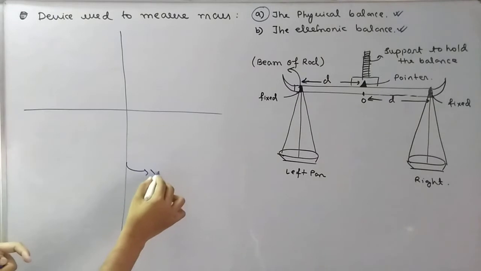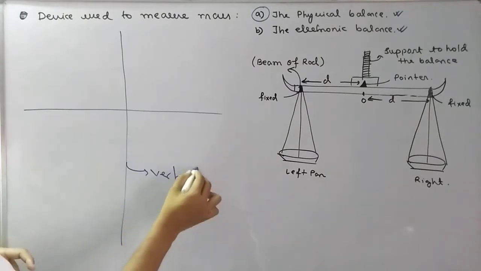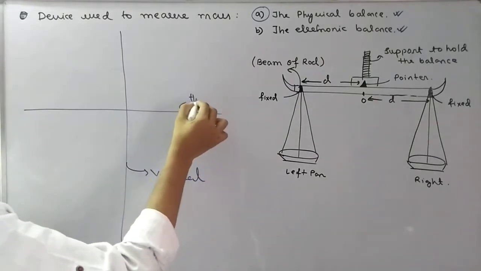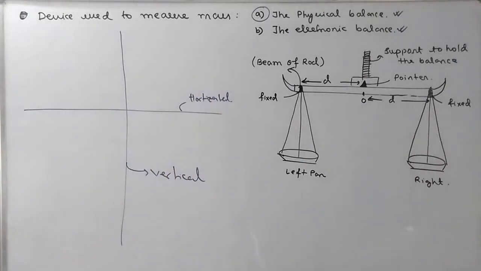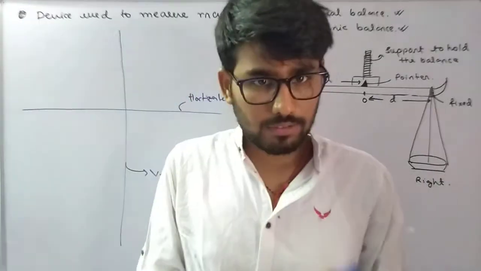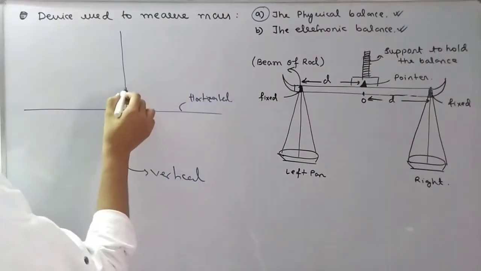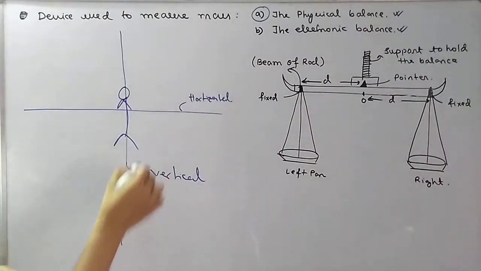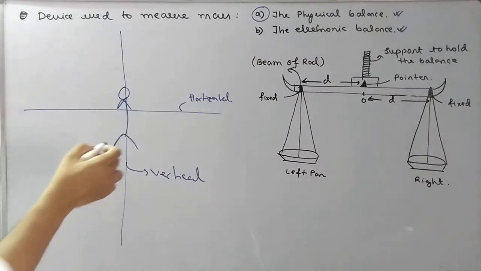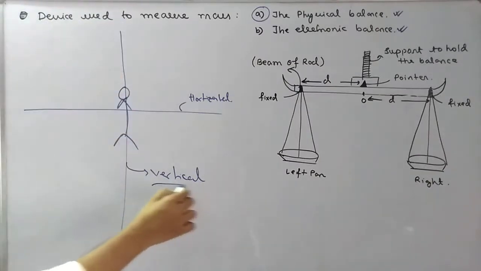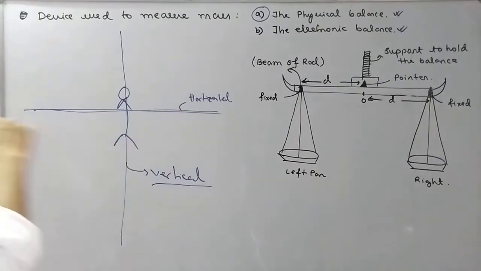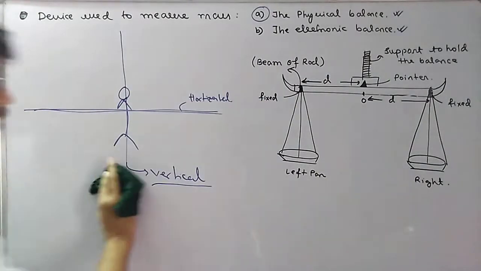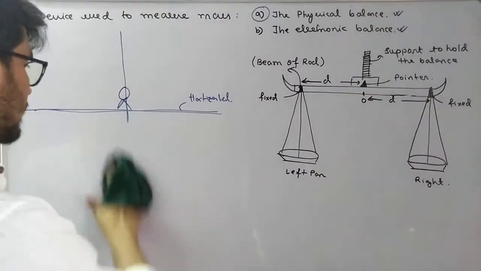Please remember this. If a person is standing in this fashion, then distance along the height is called vertical. Distance along the perpendicular to the horizontal. I hope this is clear to you. What is horizontal distance and what is vertical distance?